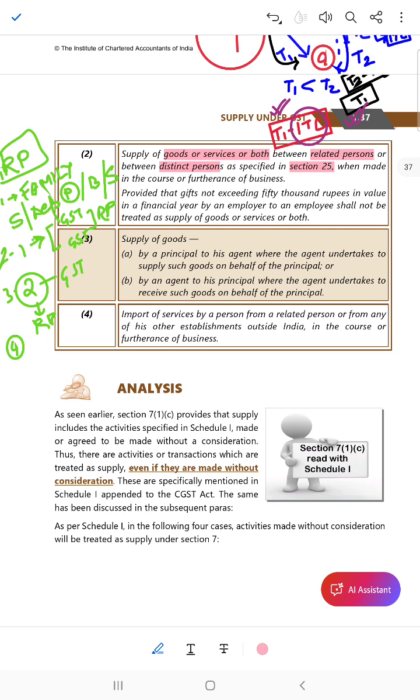Okay. Now gifts not exceeding 50,000 rupees in value in a financial year, provided that gifts not exceeding 50,000 rupees in value in a financial year by an employer to an employee shall not be. So, between employer and employee, if there is a transaction related to a gift which is more than 50,000, not exceeding means either it is more than or equal to 50,000, then again that is also a supply.